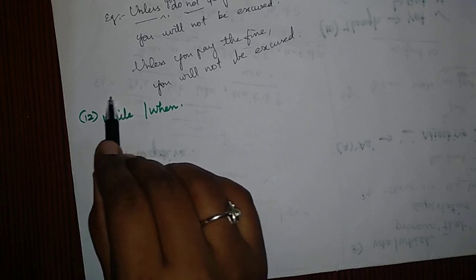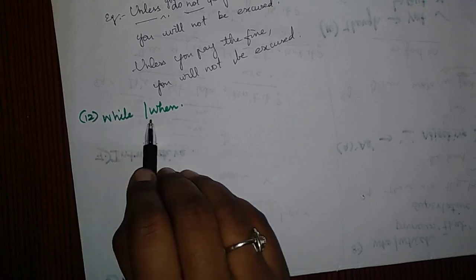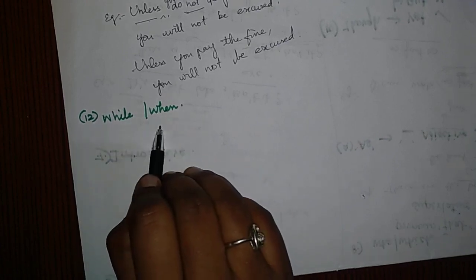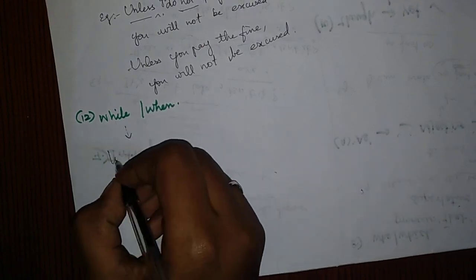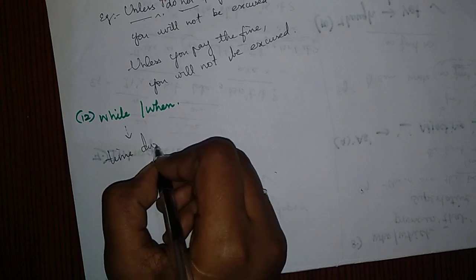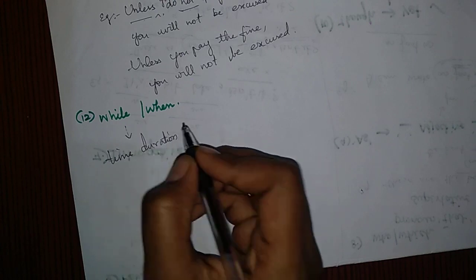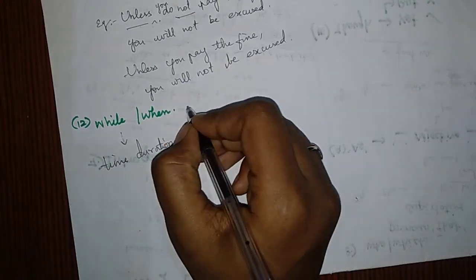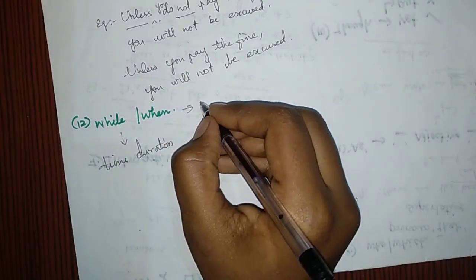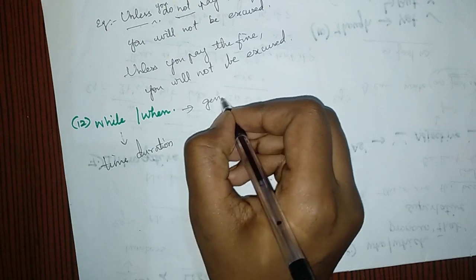So here "while" implies a time duration. Okay, while I am doing this, while I am doing that, while I am playing, like that. And "when" denotes a general sense, when they have gone, just like that, it's general.